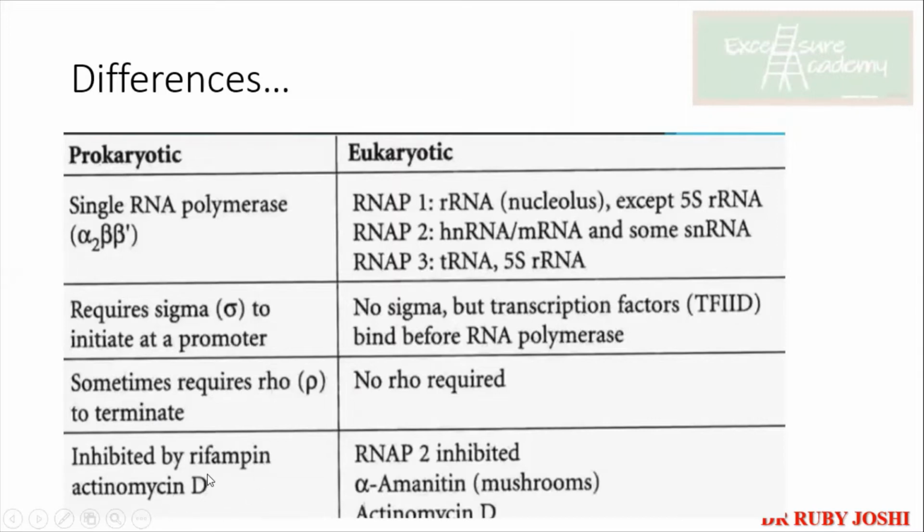Now, prokaryotic RNA polymerases are inhibited by rifampin and actinomycin D, while eukaryotic ones are inhibited by amanitin and actinomycin D. ठीक है? Clear? ये याद रखना है आपको.